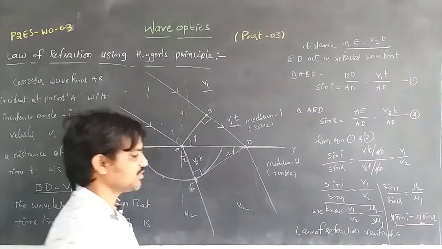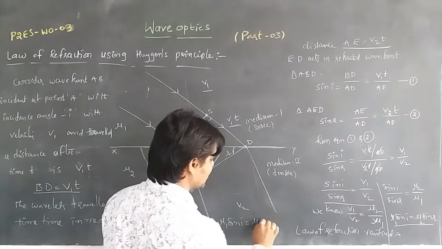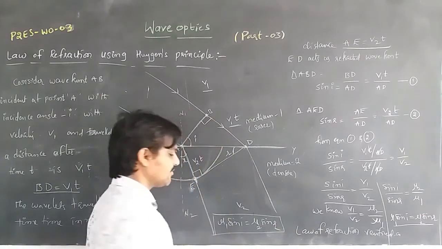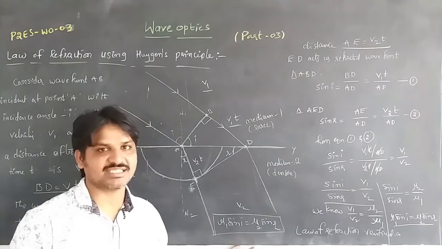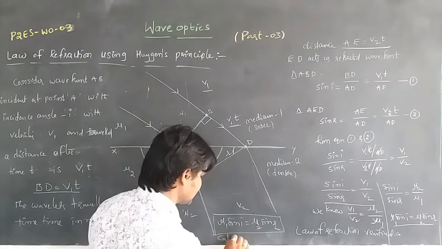It is considered as Snell's law: mu1 sin I is equal to mu2 sin R. We can also write sin I by sin R is equal to mu2 by mu1, which is called Snell's law.